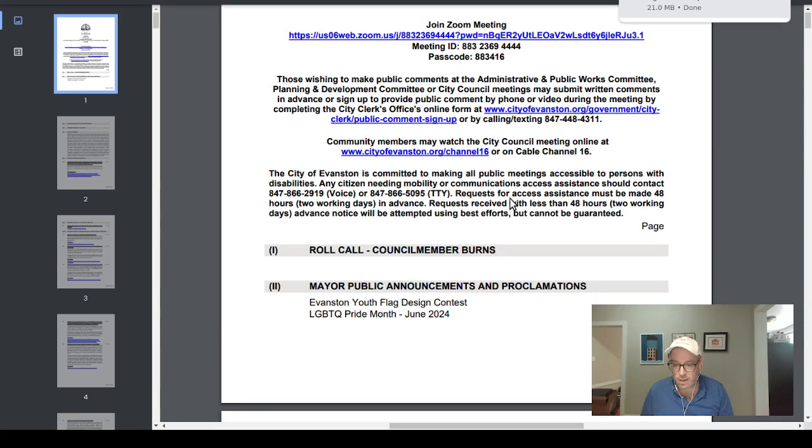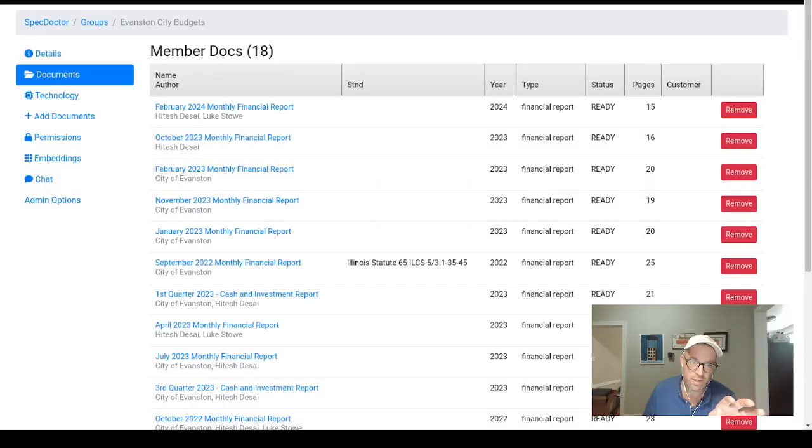The next thing I'm going to do is I've built this set of tools, which I use in my business, but a lot of people are building tools like this. It's called a RAG, a Retrieval Augmented Generation system. So here's mine. This is one of the groups I have inside of mine, where I've uploaded all the Evanston city budgets, right? One thing we can do is upload just a single document too, or we can upload the document that we just downloaded.